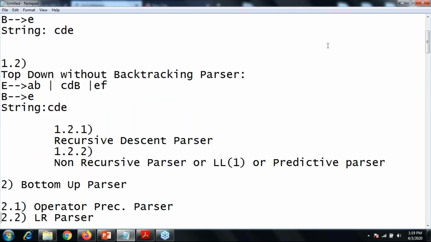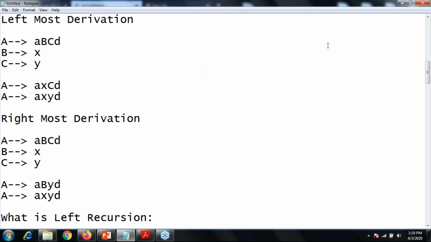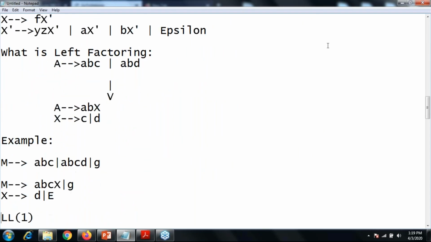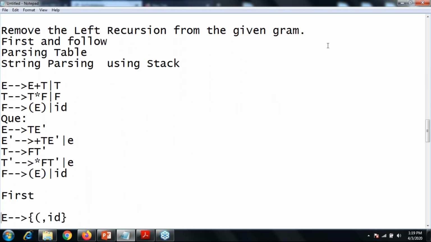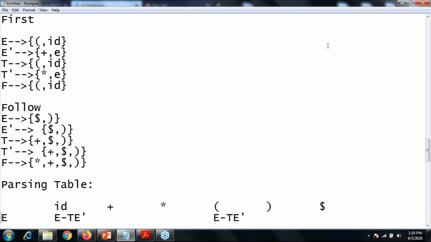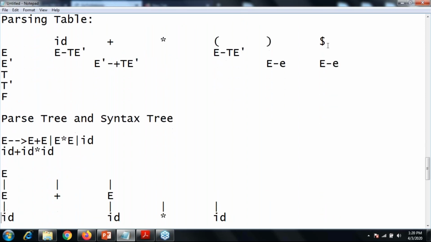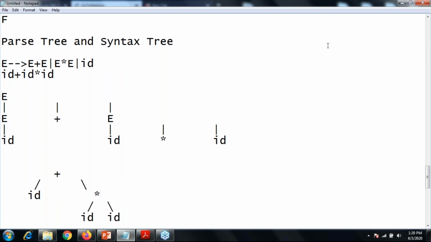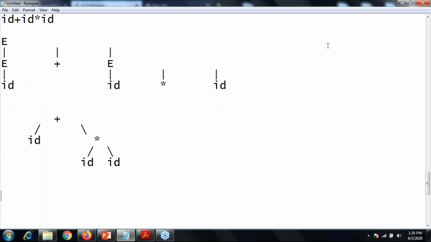So we covered methodologies and different types of parsers: what is leftmost and rightmost derivation, what is left recursion, what is left factoring, examples. And we started with LL1: the steps to find the first and follow, generate the table, the major difference between a parse tree and a syntax tree, how you can draw the parse tree, and how you can draw the syntax tree.